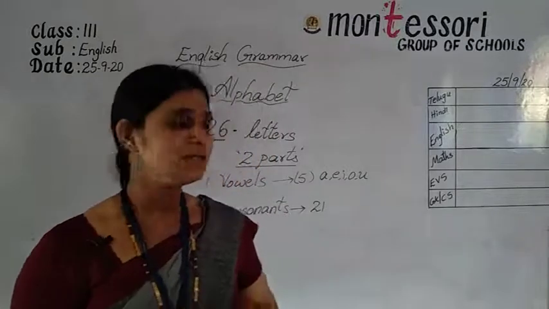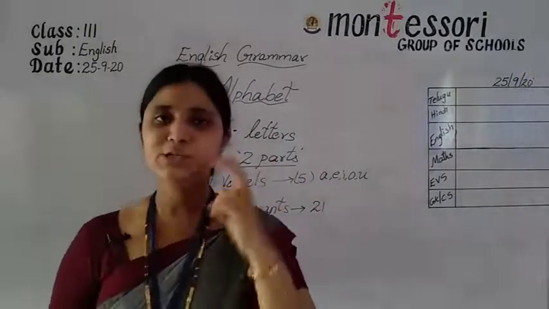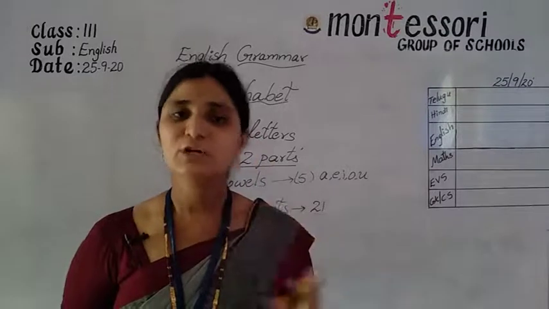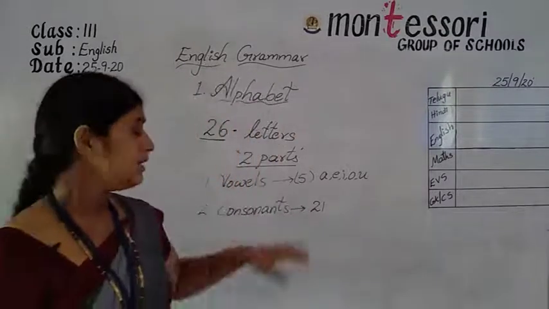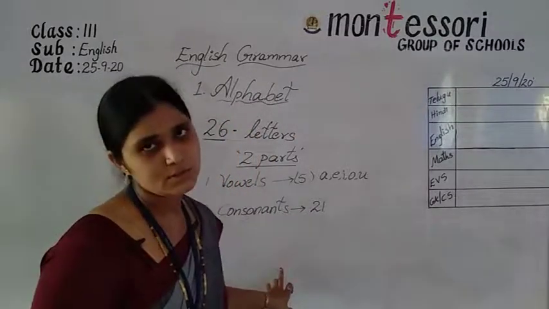Next, 26 letters are divided into two parts according to their phonetical sound, vowels and consonants.